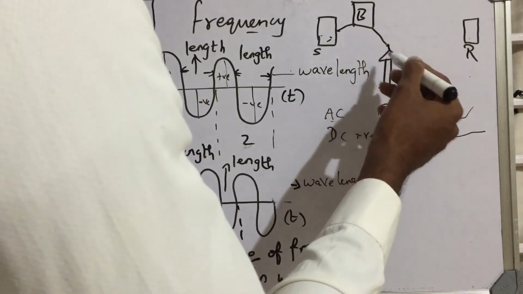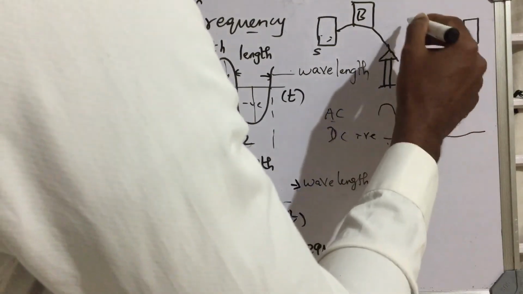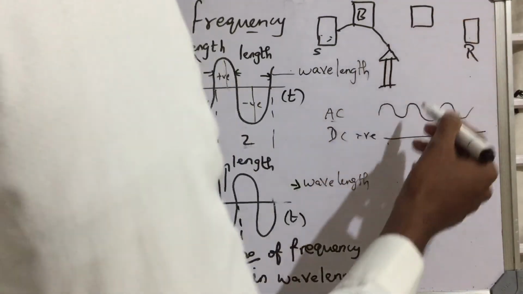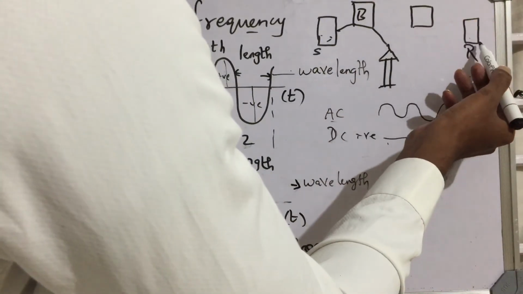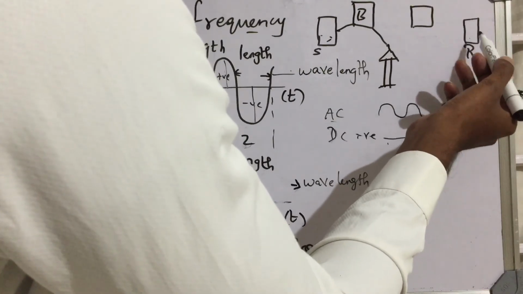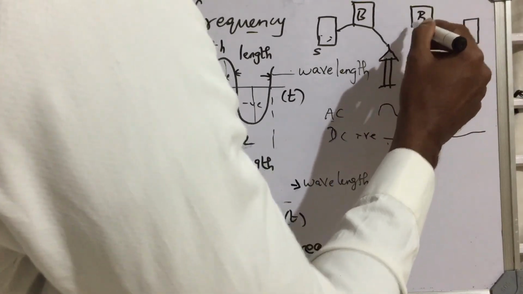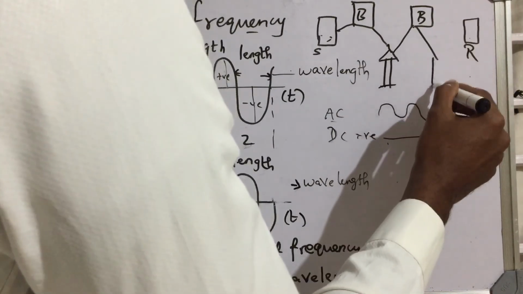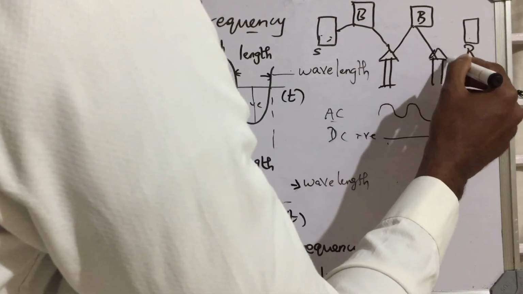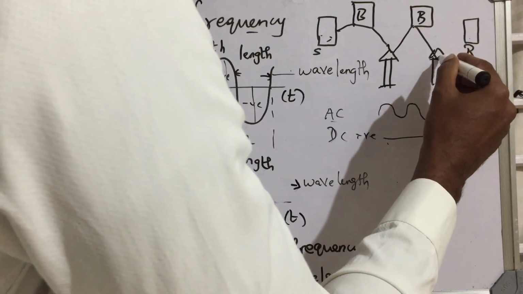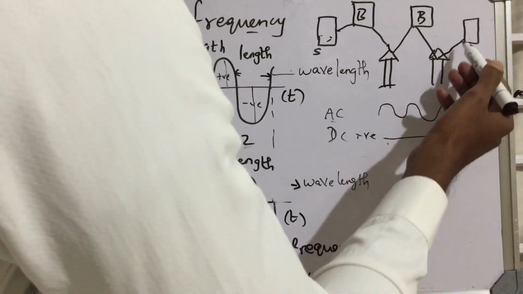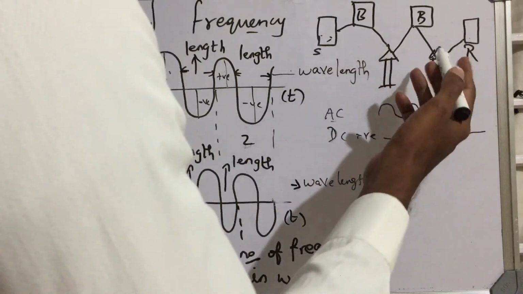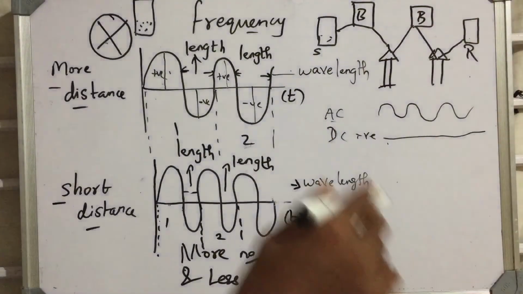The tower will decide where it has to go. It will transfer to some other base station nearby the receiver, your friend. That base station will connect to another tower very near your receiver. Finally the signal reaches your friend, the connection is established, and you can communicate with your friend. This is one part.